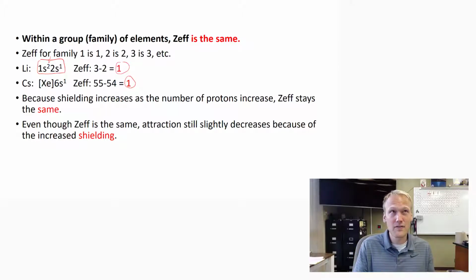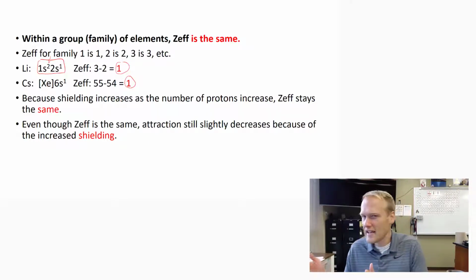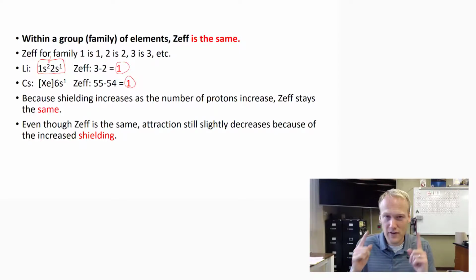So if the effective nuclear charge is the strength or the inward pull of the nucleus, and everything in the first column has a ZEF of 1, and everything in the 18th column has a ZEF of 8, then you should be able to figure out that the strongest atoms with the greatest pull inward are toward the right of the periodic table. Let's talk more about the alkali metals.